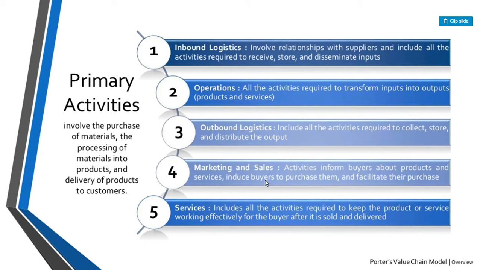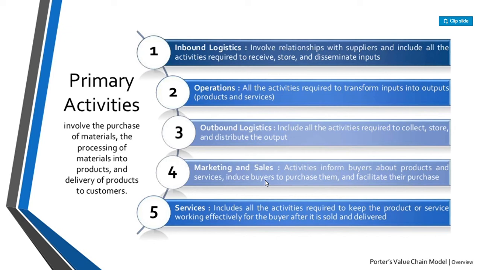Primary activities relate directly to the physical creation, sale, maintenance, and support of a product or service. They consist of the following. The first is inbound logistics. These are all the processes related to receiving, storing, and distributing inputs internally. The supplier relationship is the key factor in creating value here.